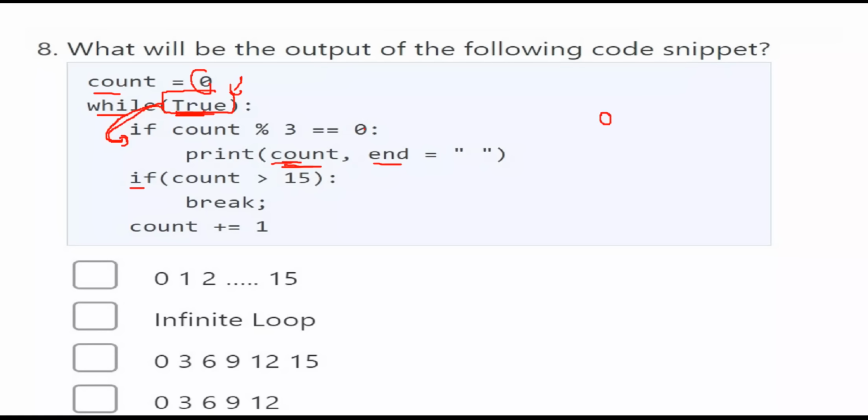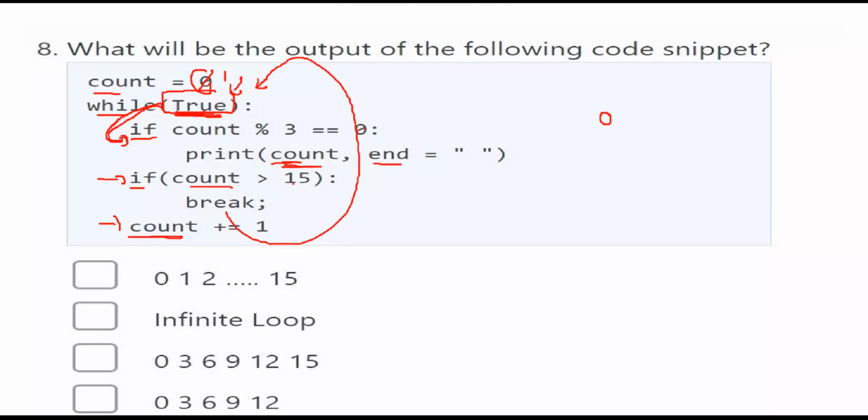Again you check: if count is greater than 15? No, count is not greater than 15, because 0 is not greater than 15, so you will not enter the if. Then you make count equal to count plus 1. That means you are incrementing the count value, so now count will become 1. Again you enter the while loop, because in all cases it will be true.